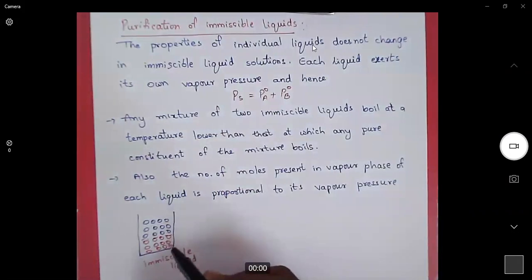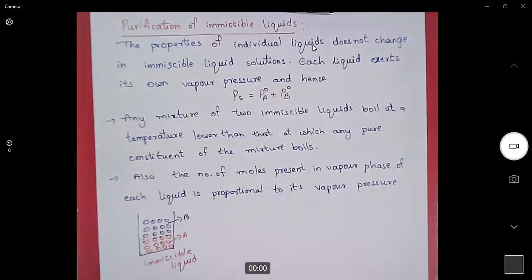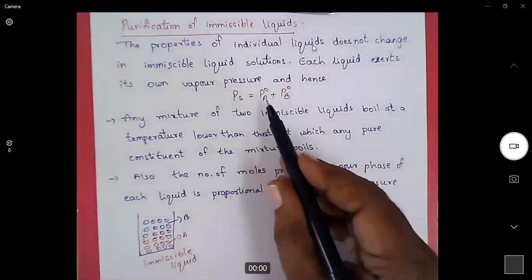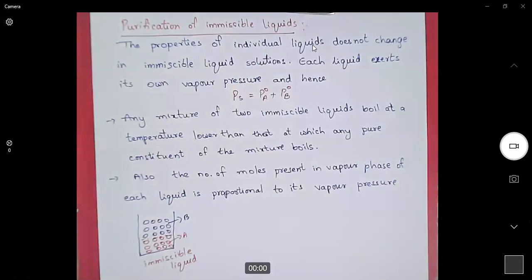Each solvent has its own vapor pressure in the solution. So the total pressure of the solution is the pure vapor pressure of solvent A plus the pure vapor pressure of solvent B.